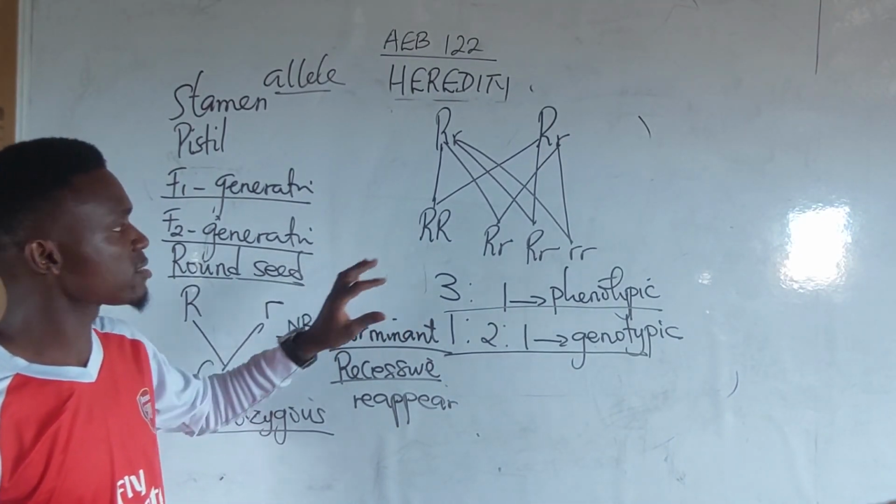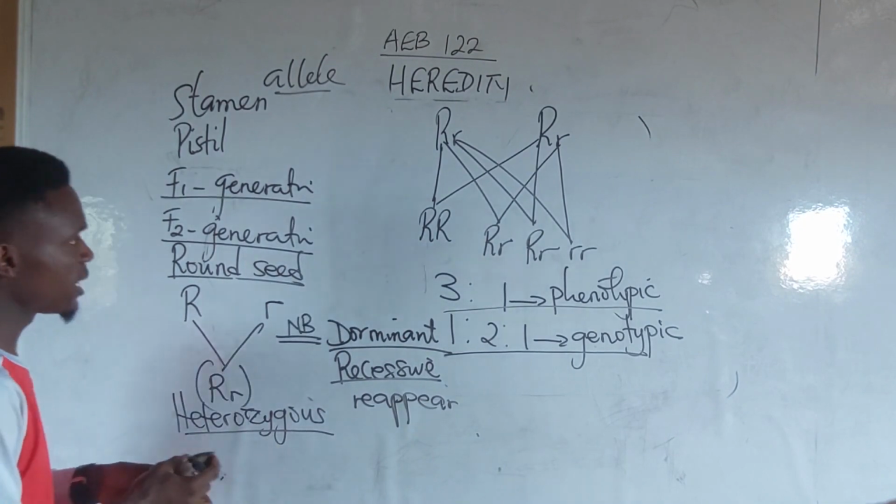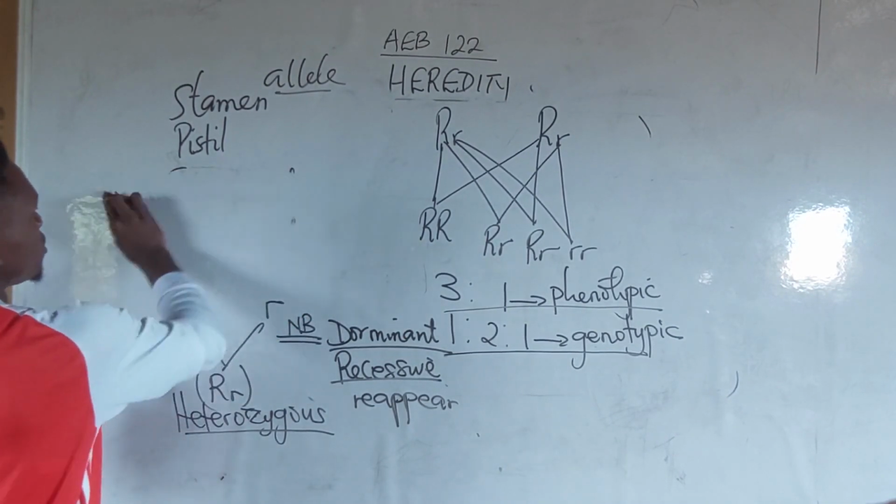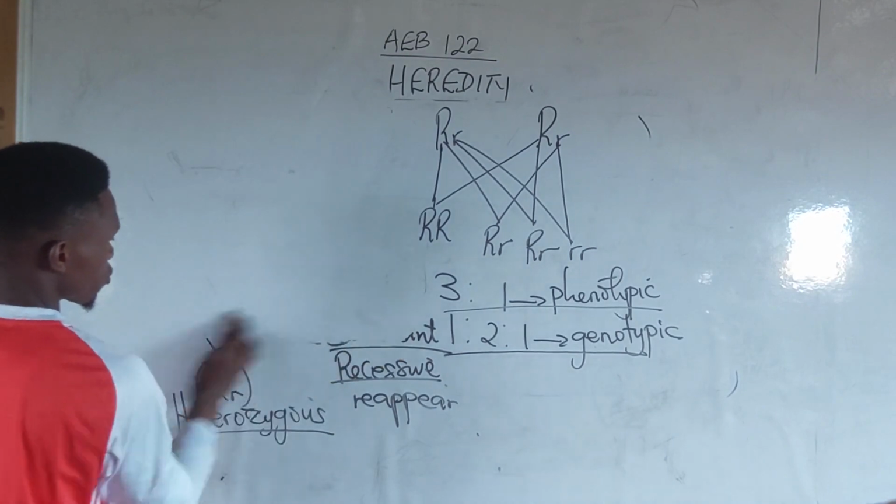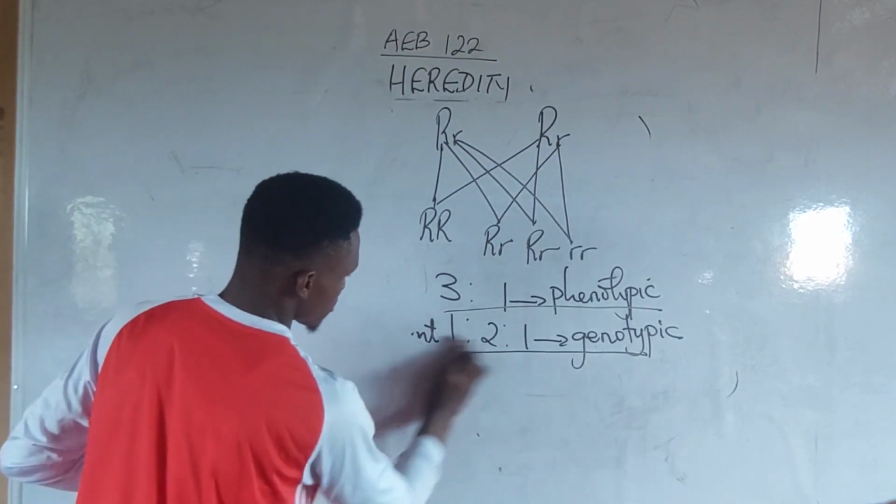These experiments led him to postulate the first and second law of genetics. The first law is called the law of segregation.